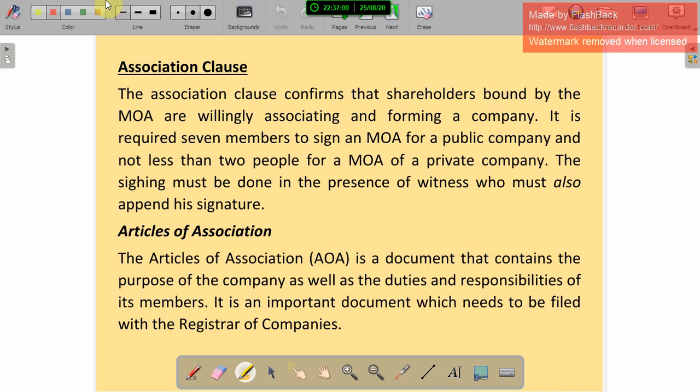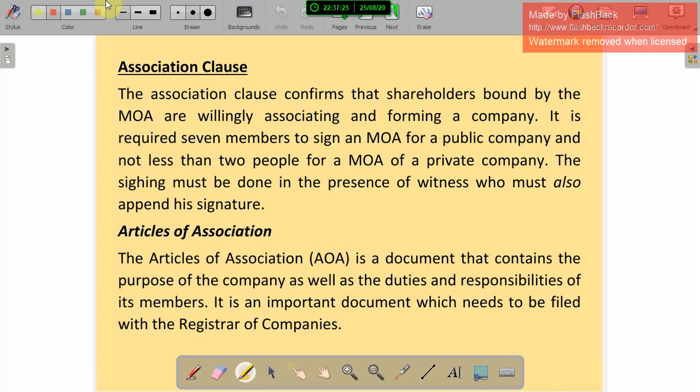In front of the witness they should sign, and the witness must also append his signature to the particular document. That is the association clause. So private company means 2 persons, public company means 7 persons, and they should sign in front of the witness, and the witness should also sign.